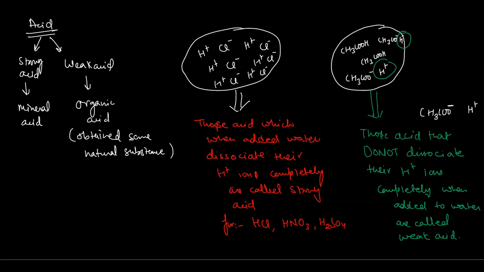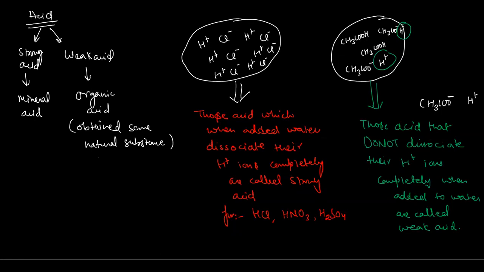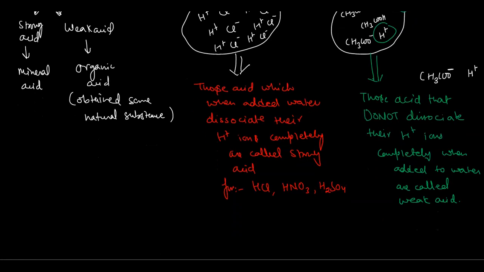They are considered as weak acids. For example, beta, we have ethanoic acid CH3COOH, HCOOH, and we have H3PO4, H2CO3. So these are some examples of weak acids. Please note it down, and in the next class we will study further.